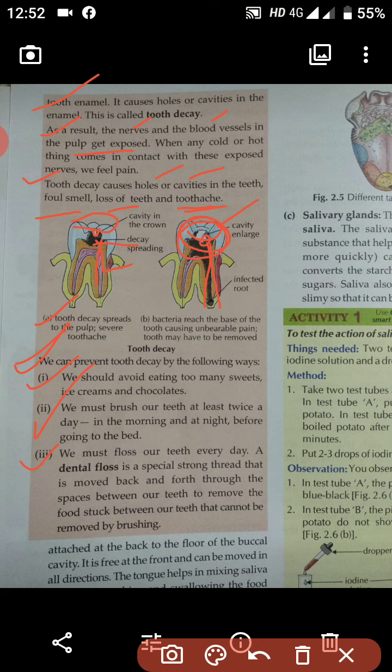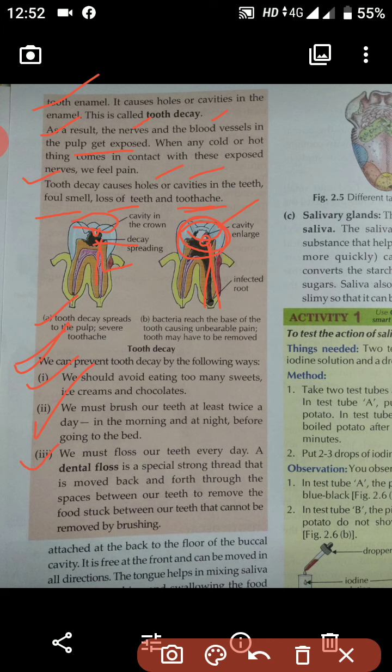A dental floss is a special strong thread that is moved back and forth through the space between our teeth to remove the food stuck between our teeth that cannot be removed by brushing. So students, dental floss is a kind of instrument that will help you remove the food stuck in your teeth.